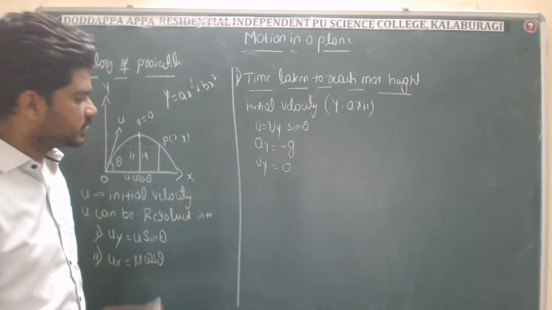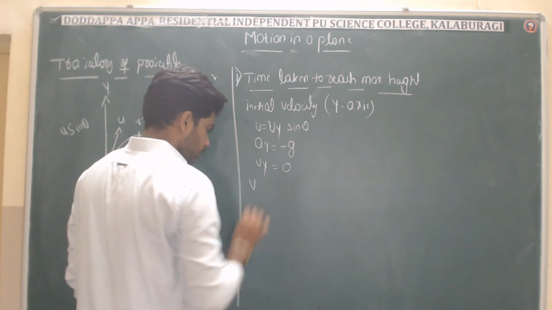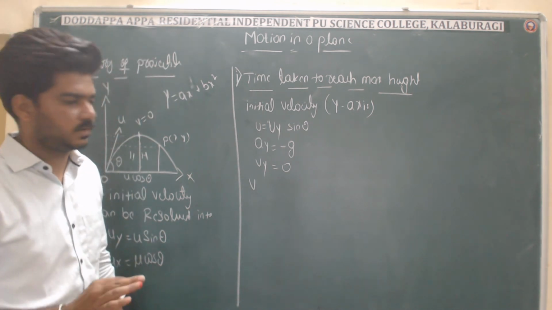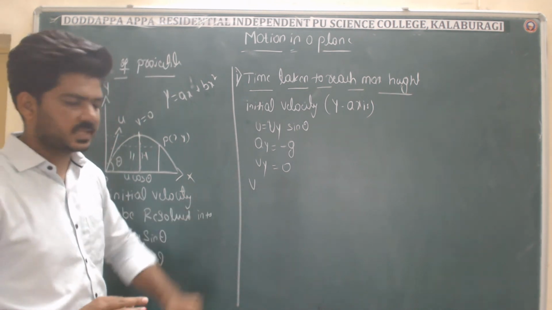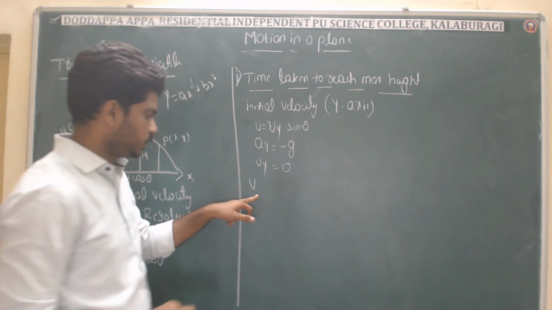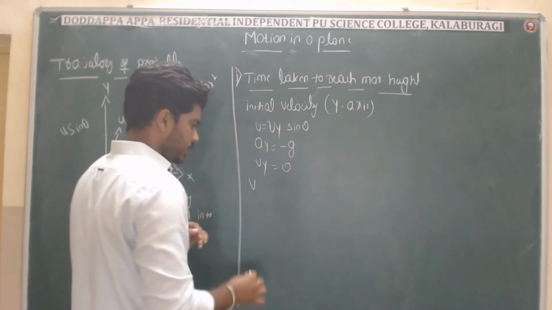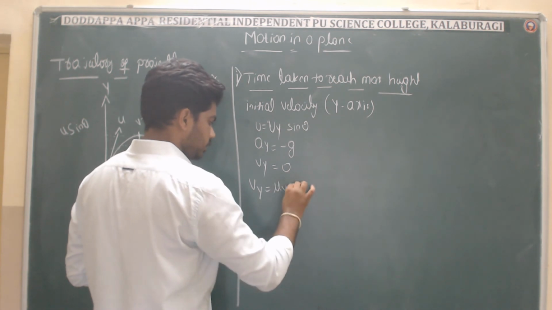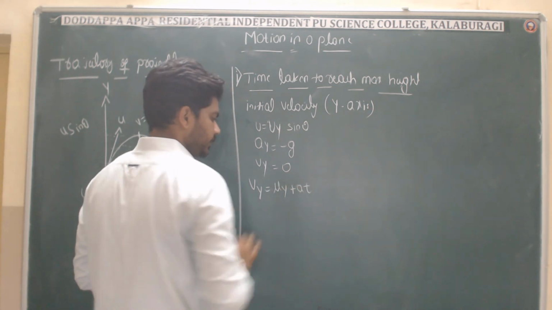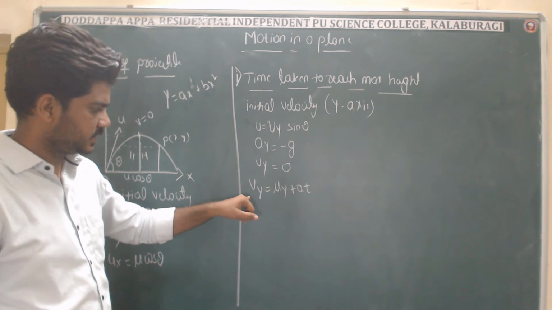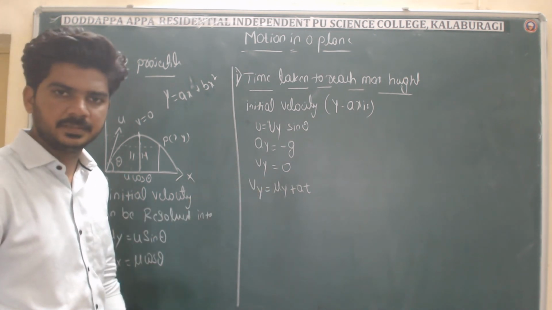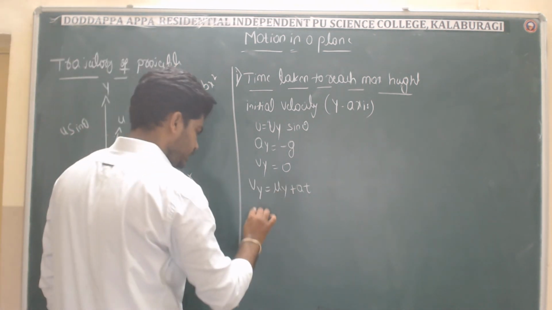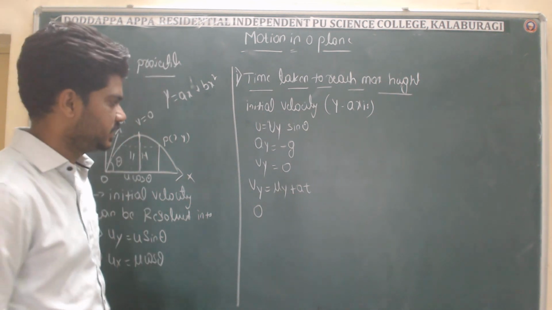we have to use the equation v is equal to u plus at. Final velocity is equal to initial velocity plus acceleration times time. Right. But we are talking about the y-axis. That's why vy is equal to uy plus at. Just now it is in the form of v is equal to u plus at. So vy is what? It is 0. Why? Because the final velocity is 0.